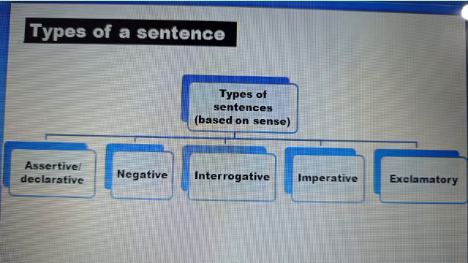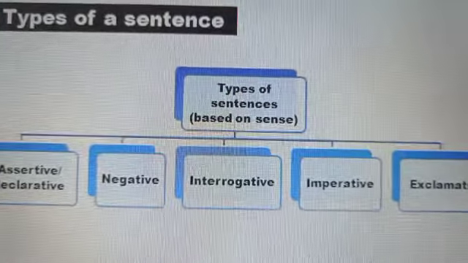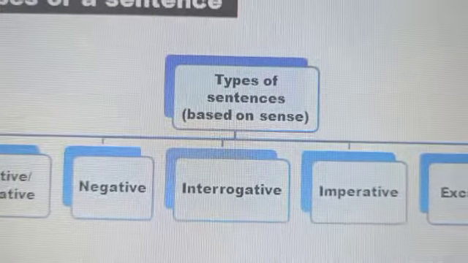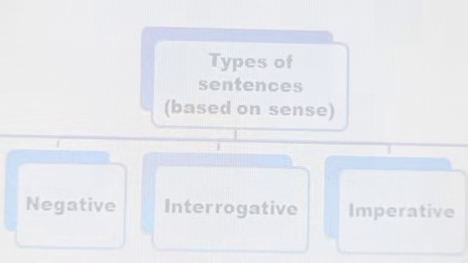The sentences which make a simple statement are known as assertive or declarative sentences. The sentences which make a negative statement are called negative sentences. The third type of sentence puts a question. Such sentences are known as interrogative sentences. The fourth type of a sentence gives a command. The sentences which express command, request, order, etc. are known as imperative sentences, while the fifth type of sentence expresses a strong feeling. The sentences which express strong feelings are known as exclamatory sentences.